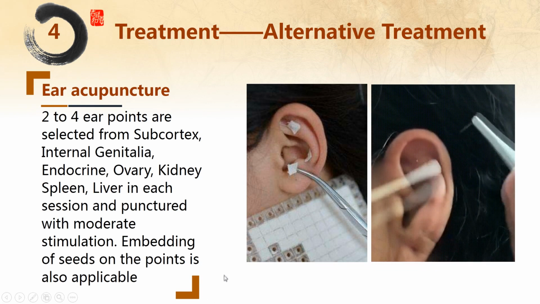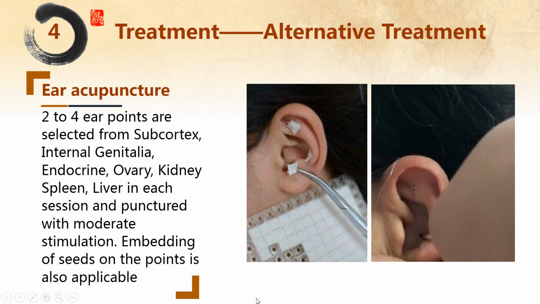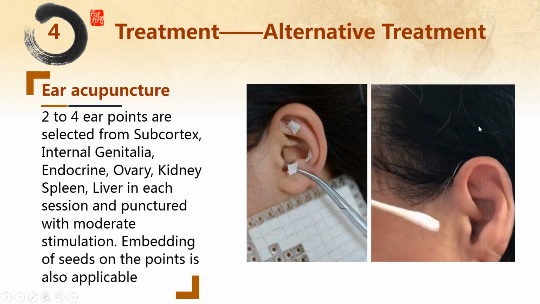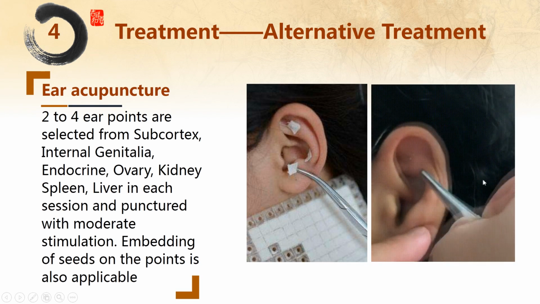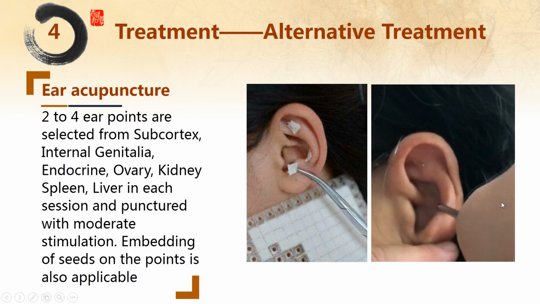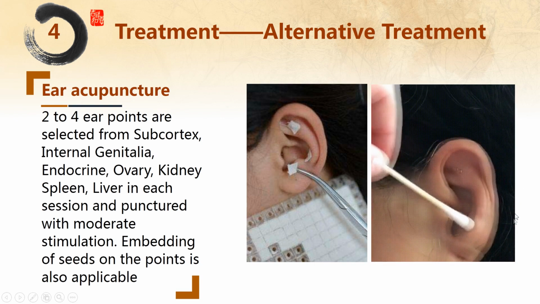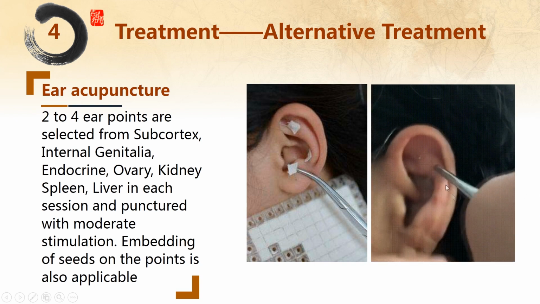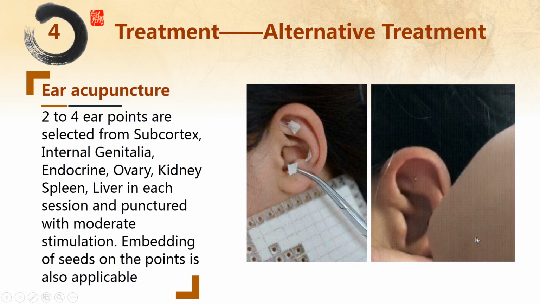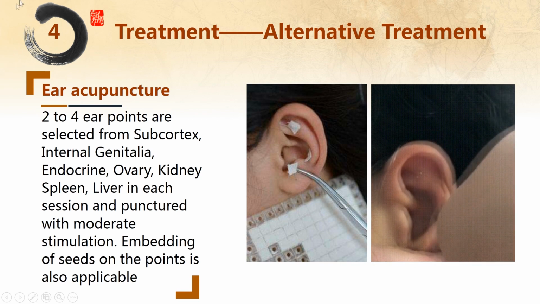Next one, alternative treatment. First one, ear acupuncture. 2 to 4 ear points are selected from subcortex, internal genitalia, endocrine, ovary, kidney, spleen, liver in each session and punctured with moderate stimulation. Embedding of needles on the points is also applicable.